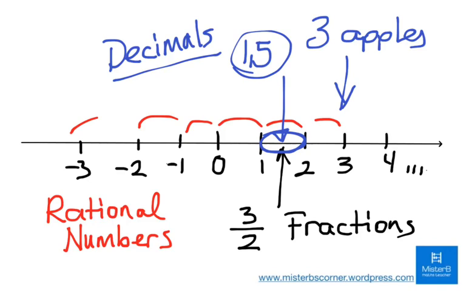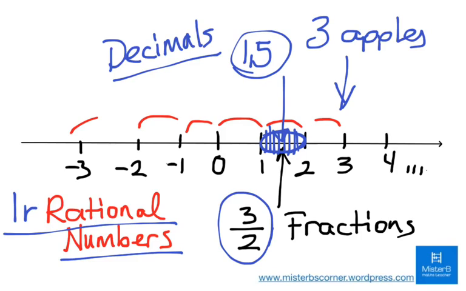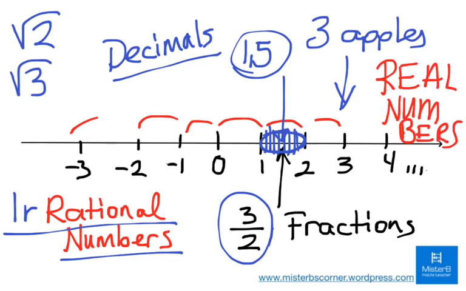Still, we have gaps in between fractions, right? The number line is not fully covered yet, because we also have those numbers which we call irrational numbers. These are numbers which you cannot write as a fraction, like, for example, √2, √3. You cannot write these as fractions, so these are called irrational numbers. And altogether, rational numbers and irrational numbers make real numbers.